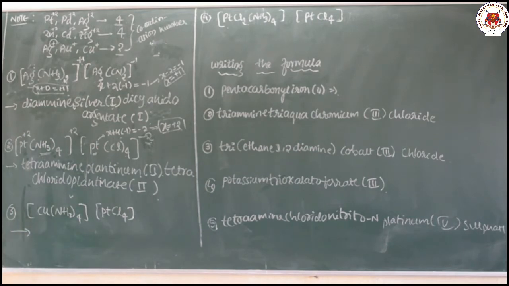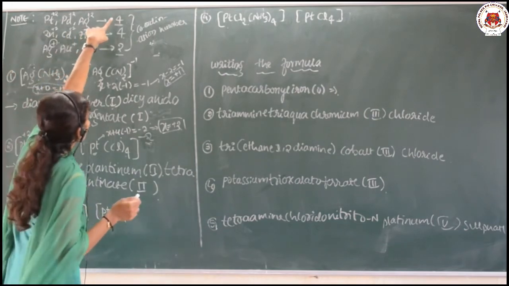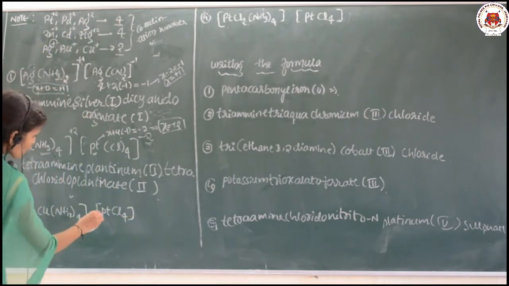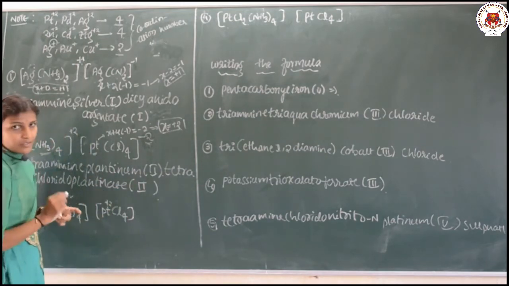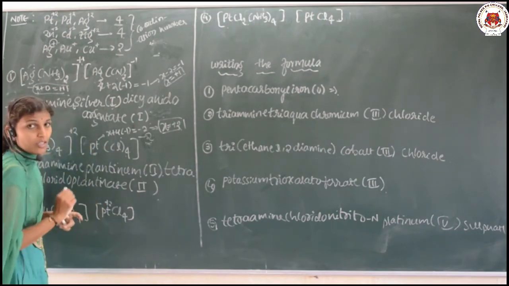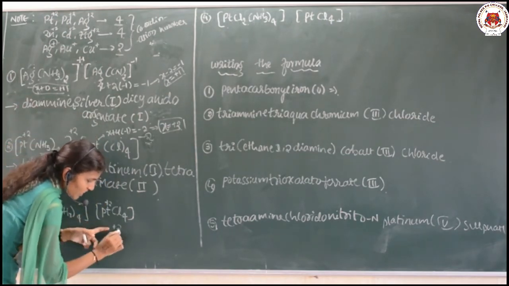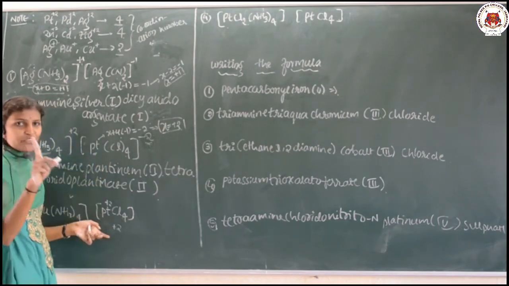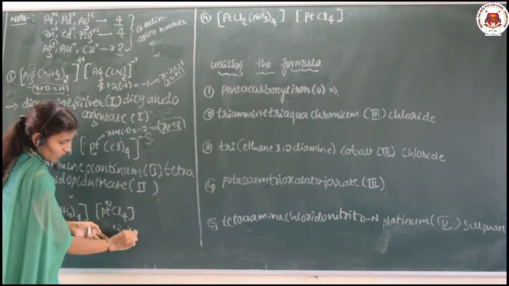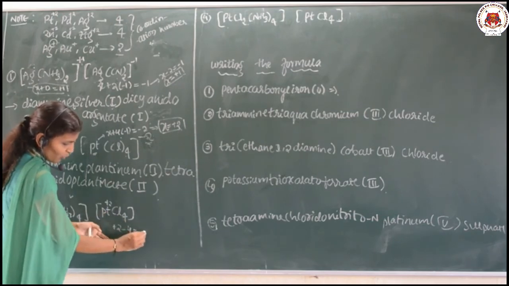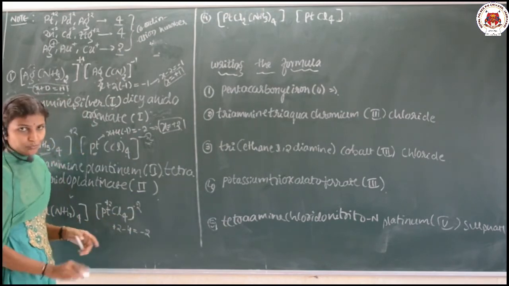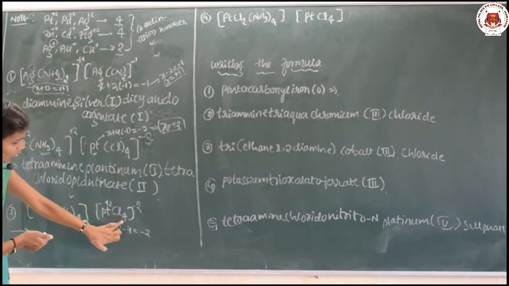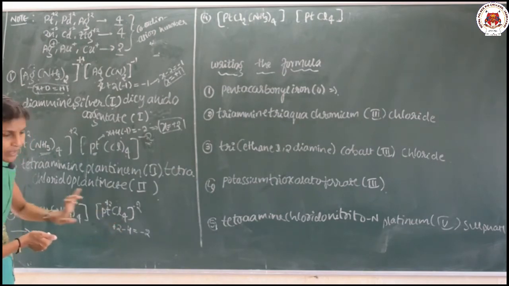Here copper is there, Pt is there. Pt better we know: when the coordination number is 4, Pt can carry the plus 2. It means here it is plus 2. But Cl is not neutral. Keep in mind that Cl is not neutral. Plus 2 is the Pt charge, each Cl can give minus 1. It means plus 2 minus 4, which is equal to minus 2. So the charge on this complex is minus 2. Keep in mind, if the coordination number is 4, Pt can carry the plus 2.